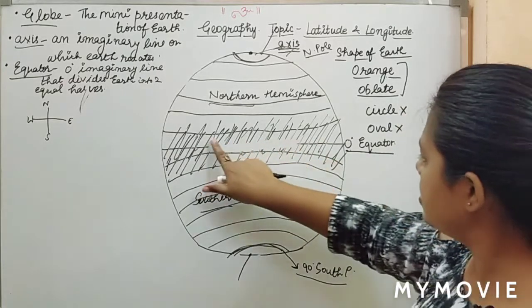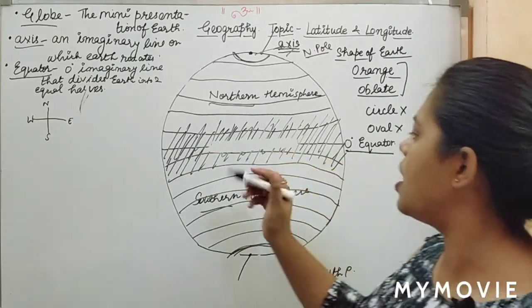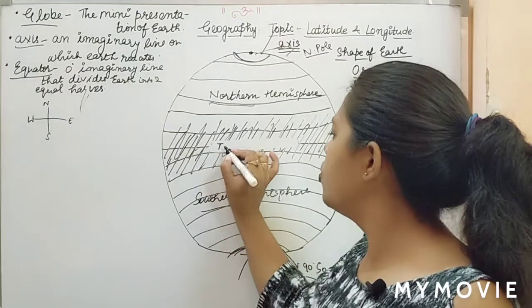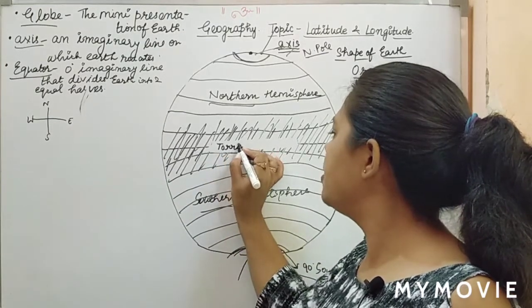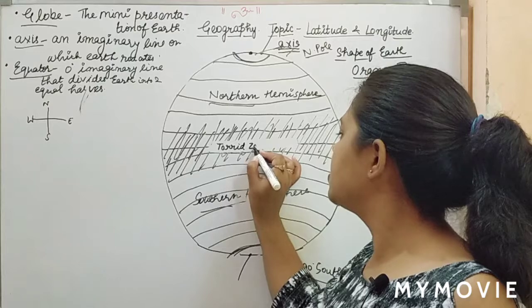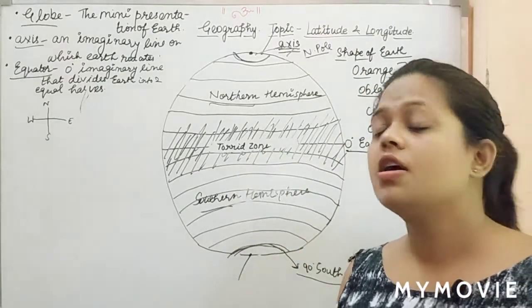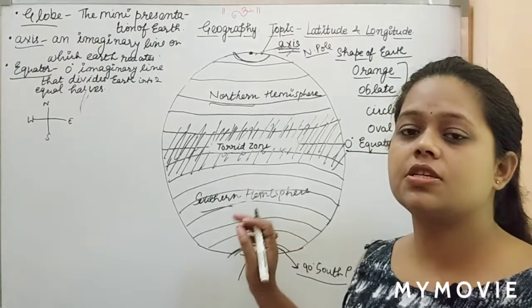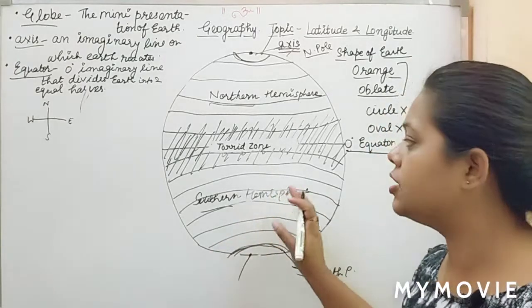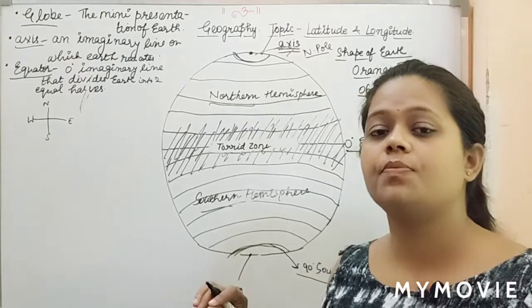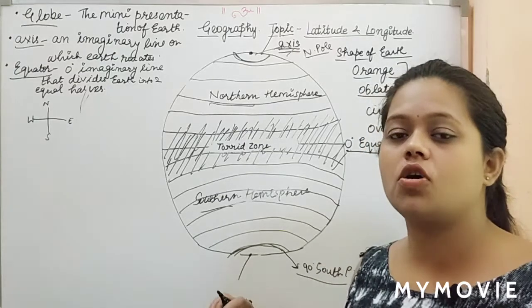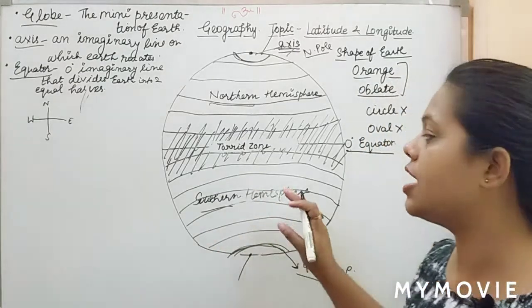And since it is the hottest part, it is known as the torrid zone. Why? Because it is the hottest part on the earth. And why is it the hottest part? Because the sun rays fall directly in this area.